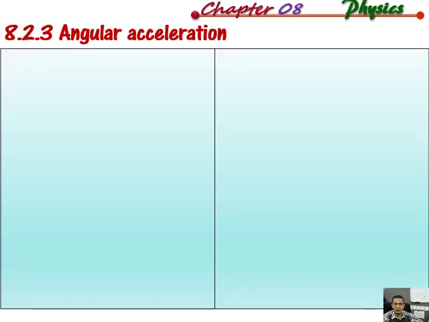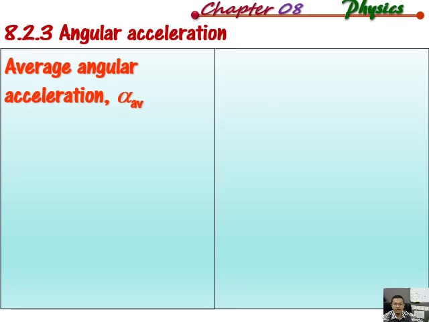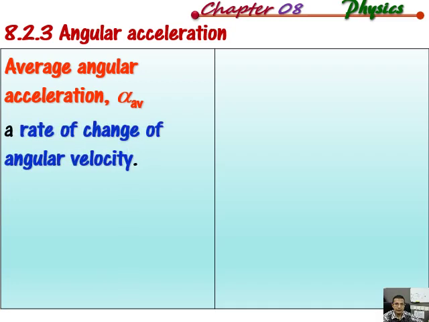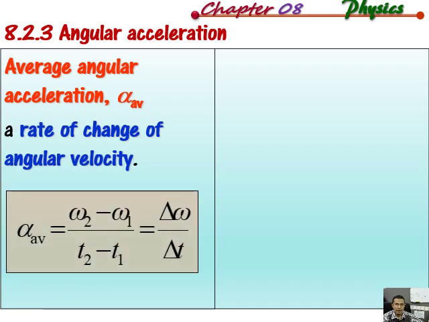So the next parameter will be angular acceleration, where the symbol is alpha. We also have two types: one is average, another one is instantaneous angular acceleration. It's the rate of change of angular velocity, and the formula is alpha average equals omega 2 minus omega 1 divided by t2 minus t1, where 1 represents initial and 2 is final. We can also write it as delta omega over delta t, where delta always represents change.